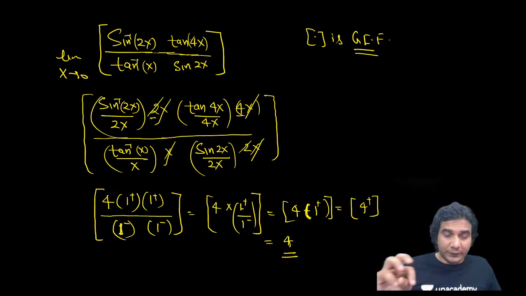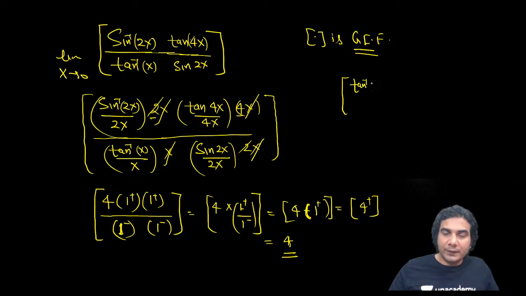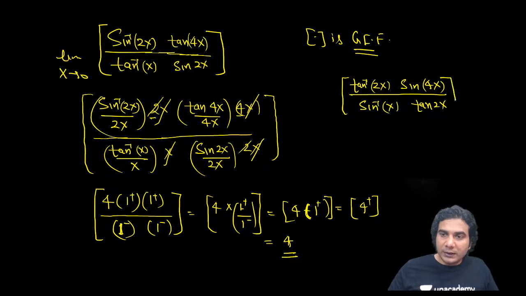It could be 3 also if you reverse the whole expression. I mean, if you take the greatest integer of this, it is tan inverse of 2x, and yeah, you have to change the angles or arguments. Tan inverse of 2x, sine of 4x divided by, if it is sine inverse of x and tan of 2x, then what is the answer of this?